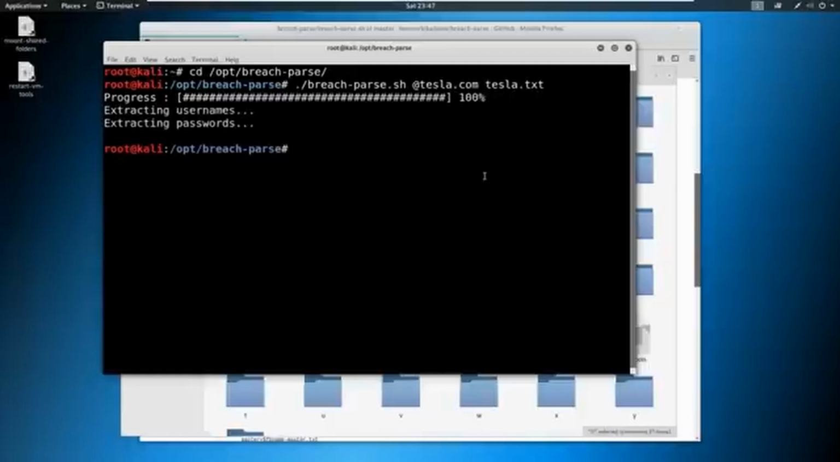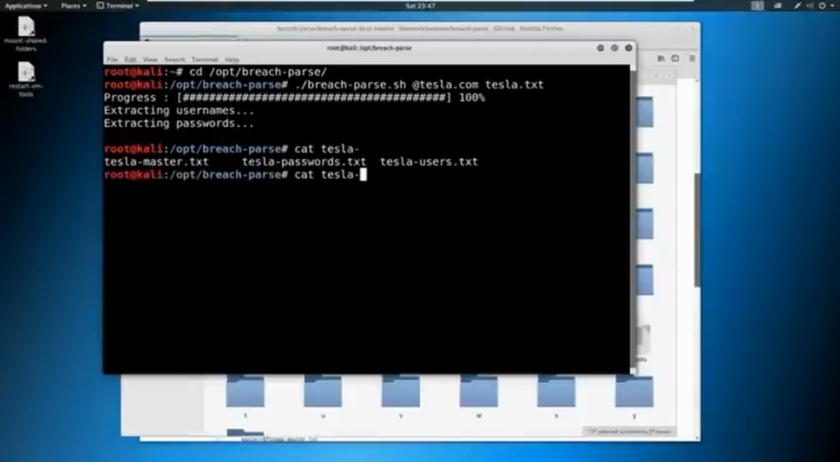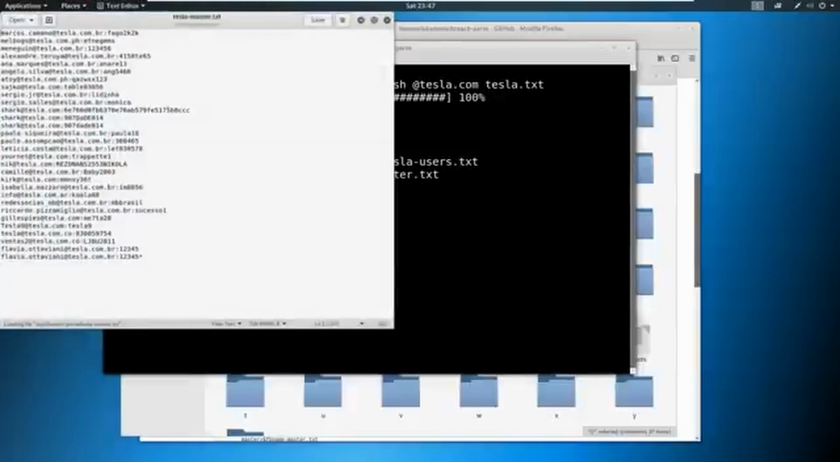So this breaks it down into 3 files. If I cat Tesla, there is a master, passwords, and users. So the master has the username and password, and then the users file has the users, and passwords has the passwords. So I'm actually going to gedit the tesla-master.txt, and let's take a look at this.